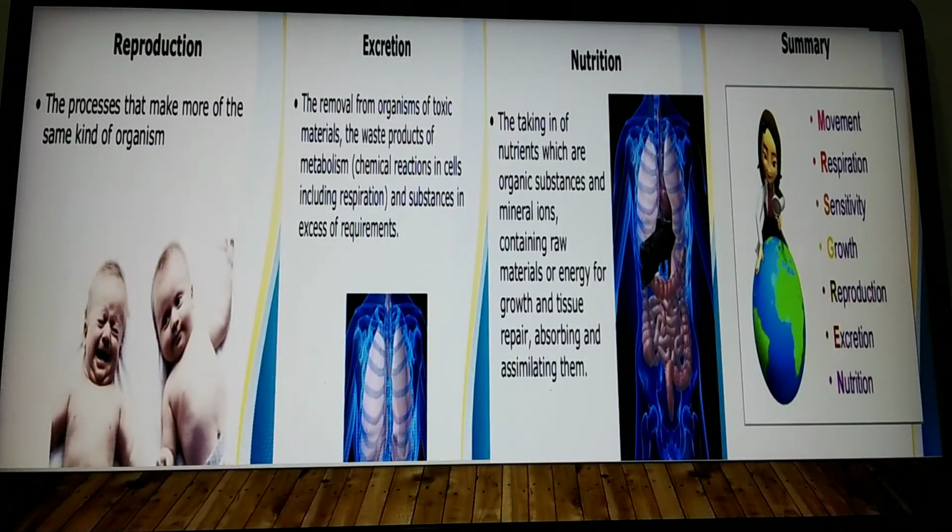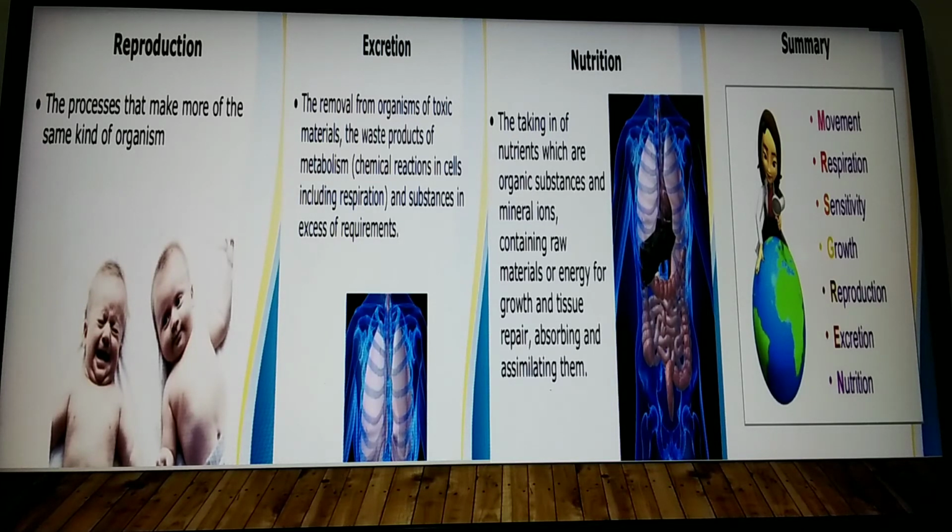Next, reproduction. Living organisms can reproduce. This is of 3 types. We can say directly giving birth, that is viviparous, and laying eggs is oviparous. By laying eggs and hatching, the pets are coming, that is oviparous. By directly giving birth to young ones, those animals are viviparous.